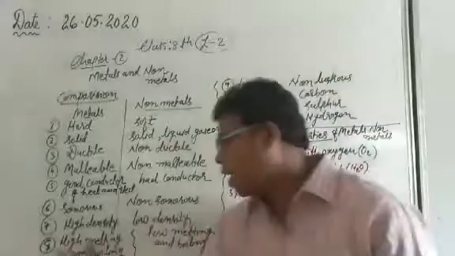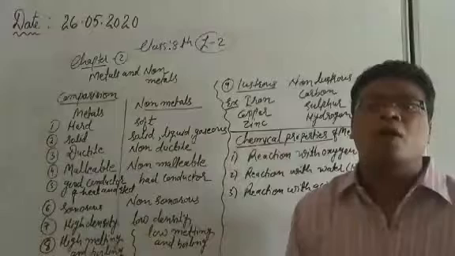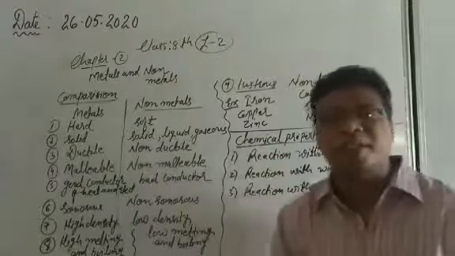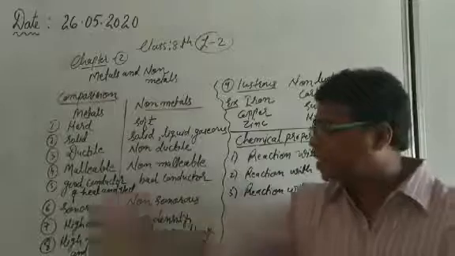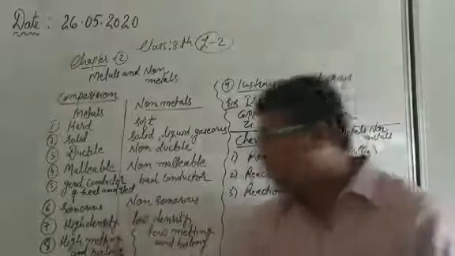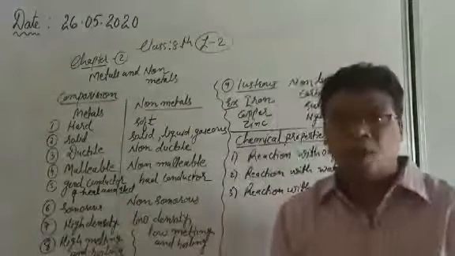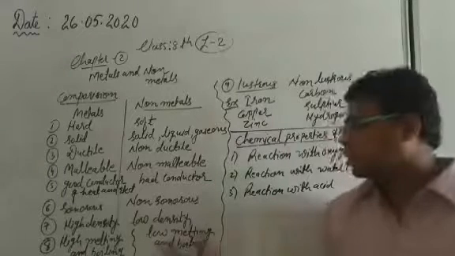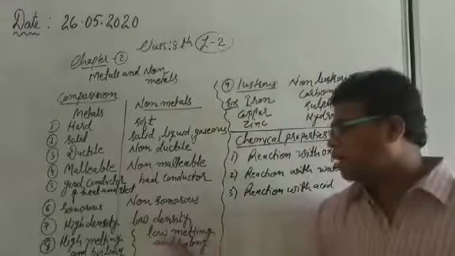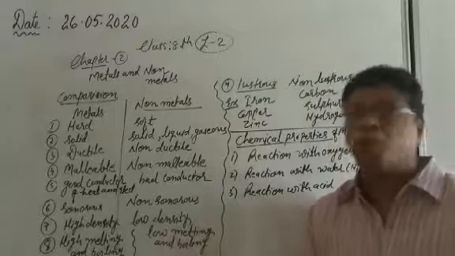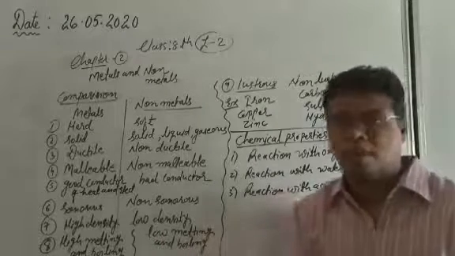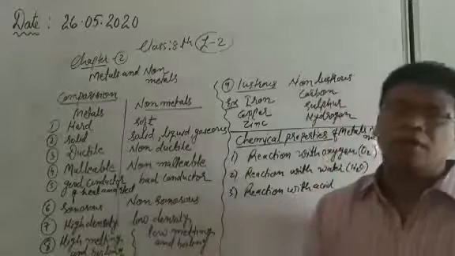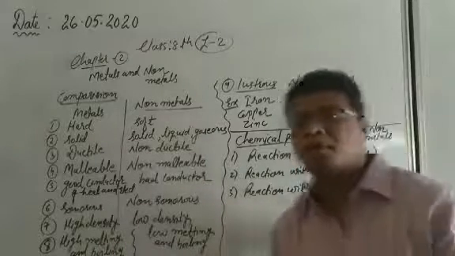Next thing is high melting and boiling point. All the metals, because they are hard in nature and found in the solid state, are very much rigid, and that's why they have high melting and boiling points. What about the non-metals? All the non-metals have low melting and boiling points, just the opposite. If we have remembered one, we just have to go for the opposite, so we will prepare the non-metal also.